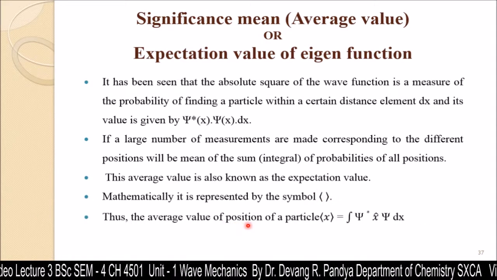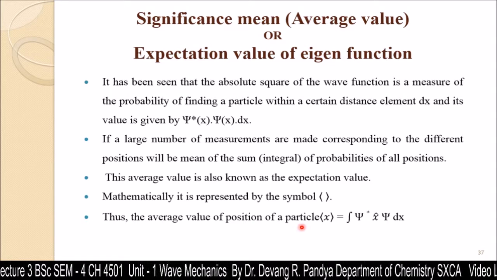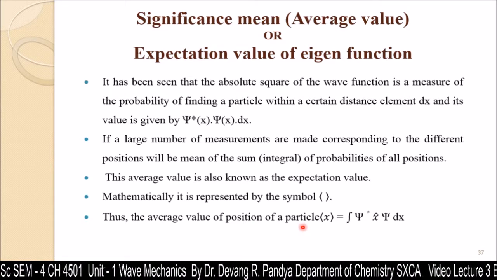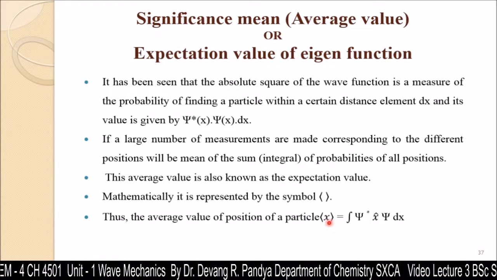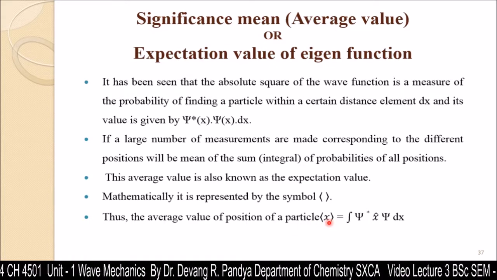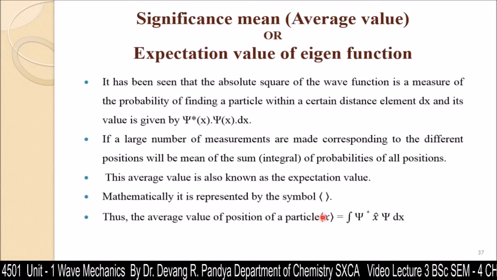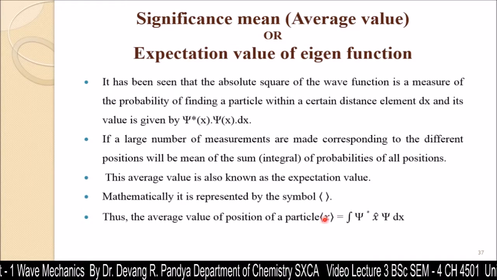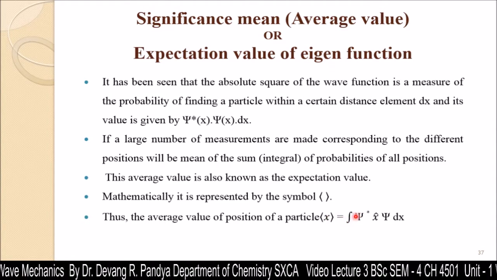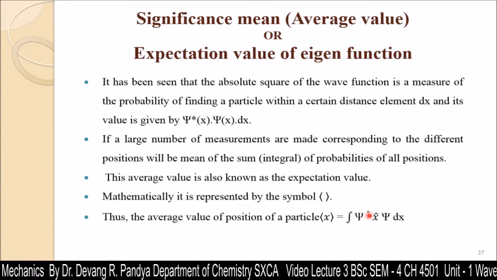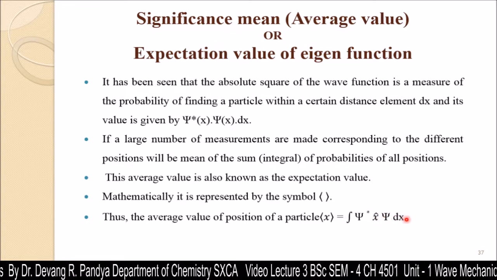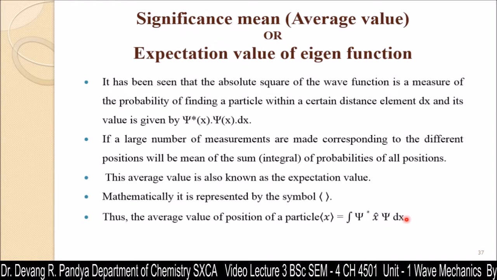Thus, the average value of the position of a particle when the particle is in the atom, its position in space, can be represented. Suppose on the x component or x direction, the average value is represented in this bracket as x, and that is indicated as the integration of psi star, operator x, that is the position operator, psi dx, so that is the distance in the x direction.